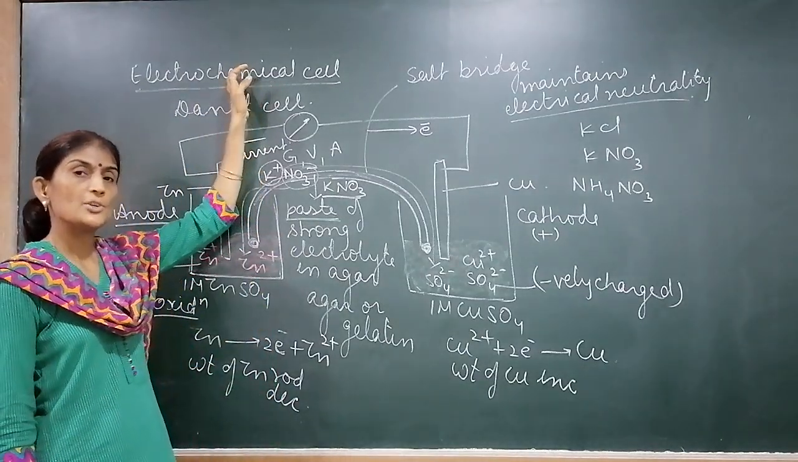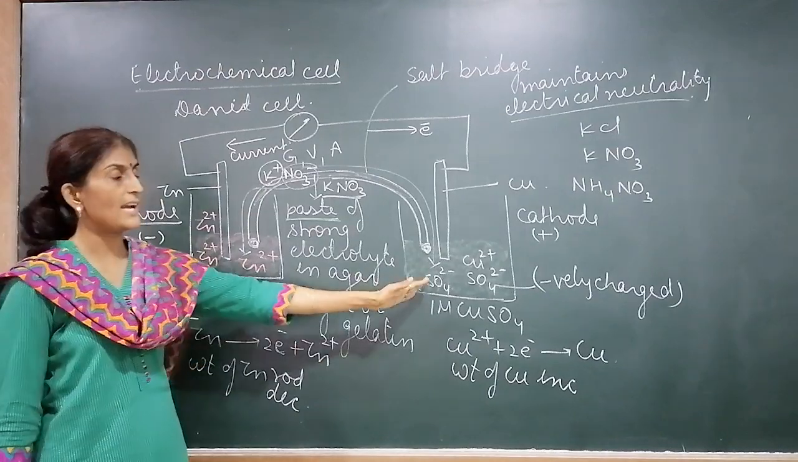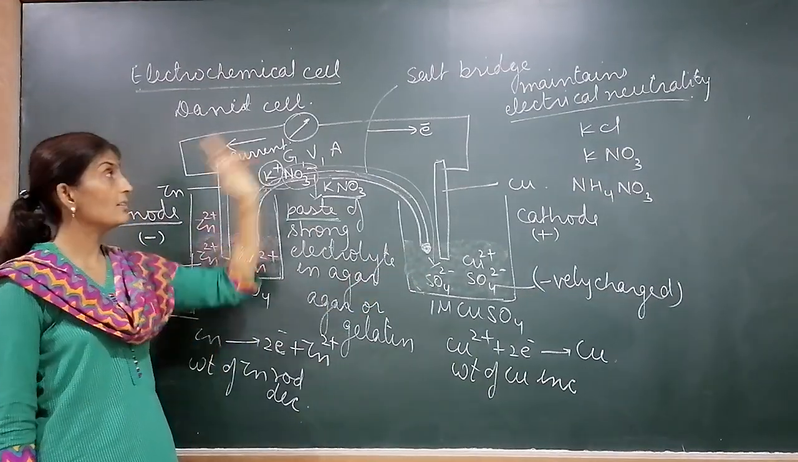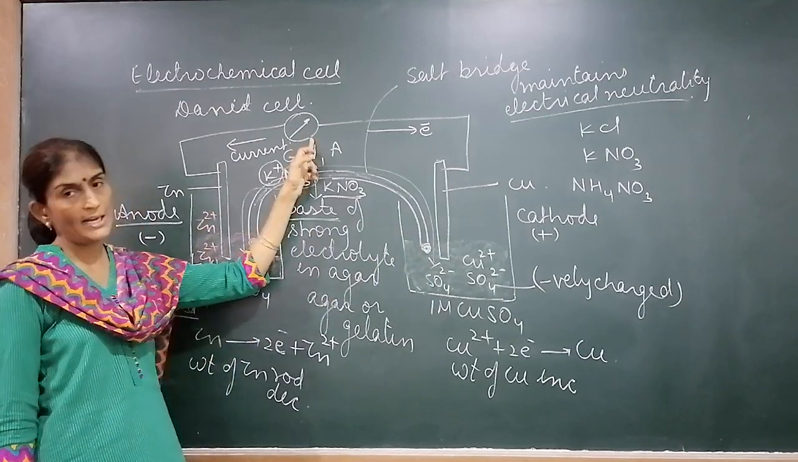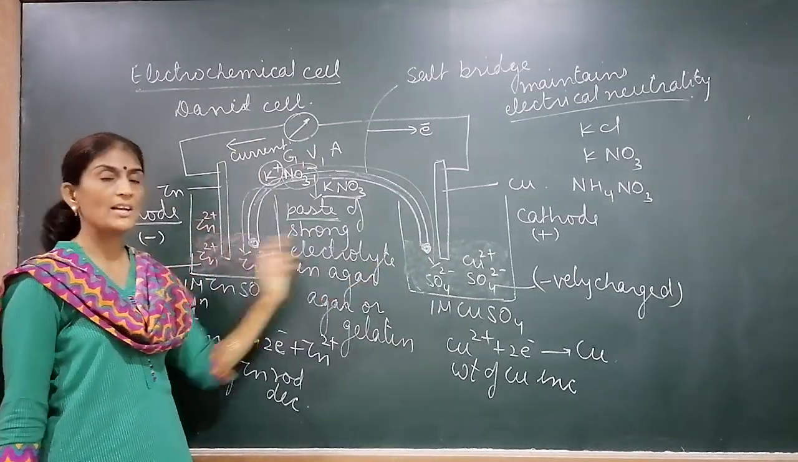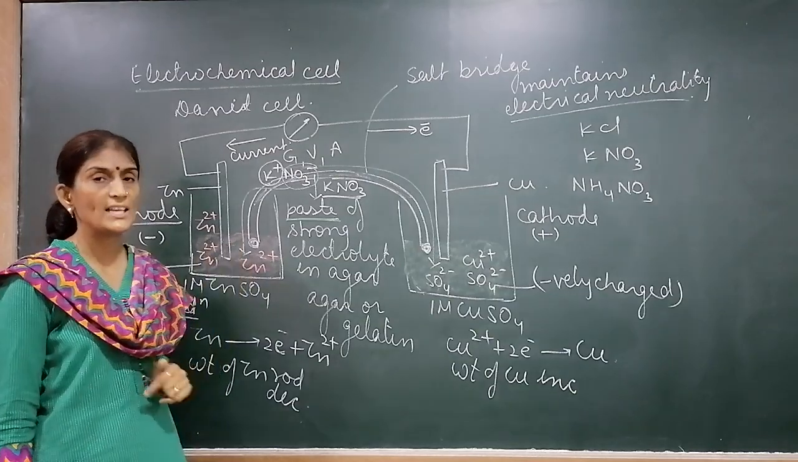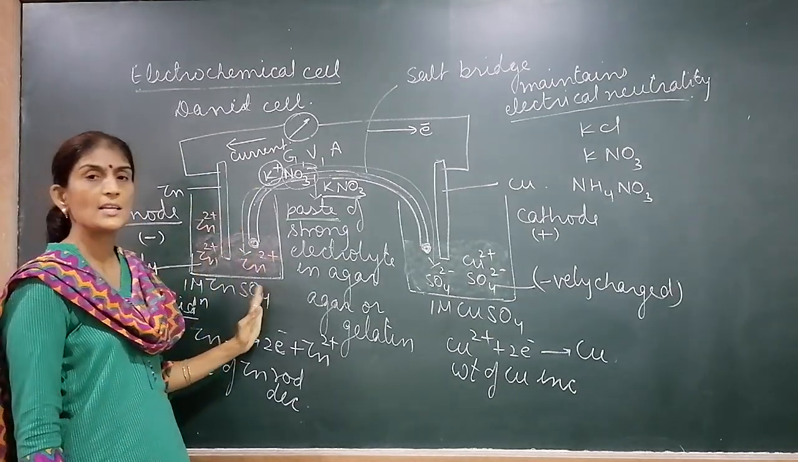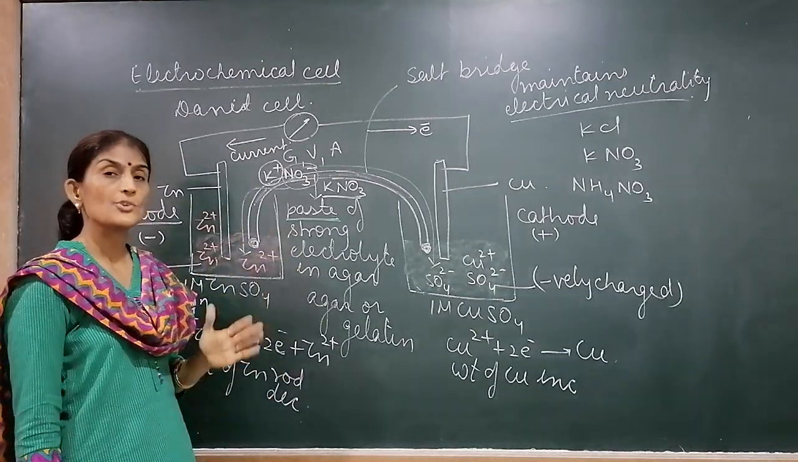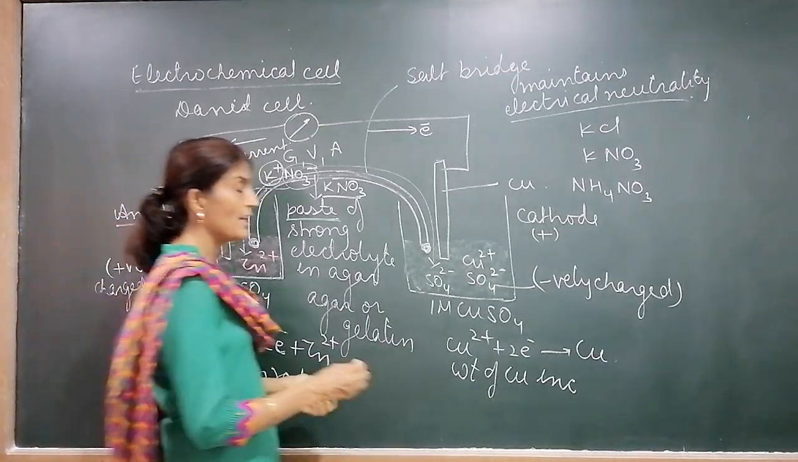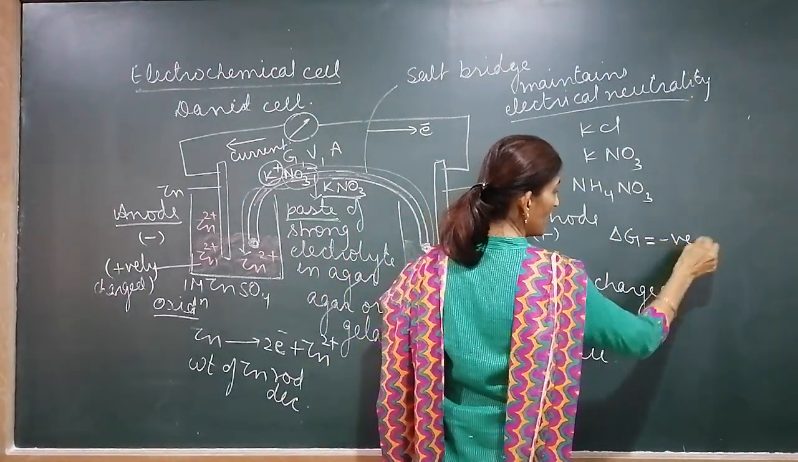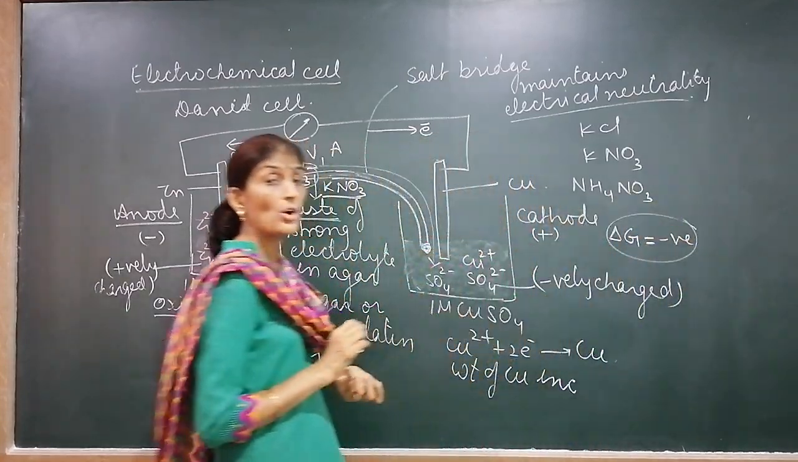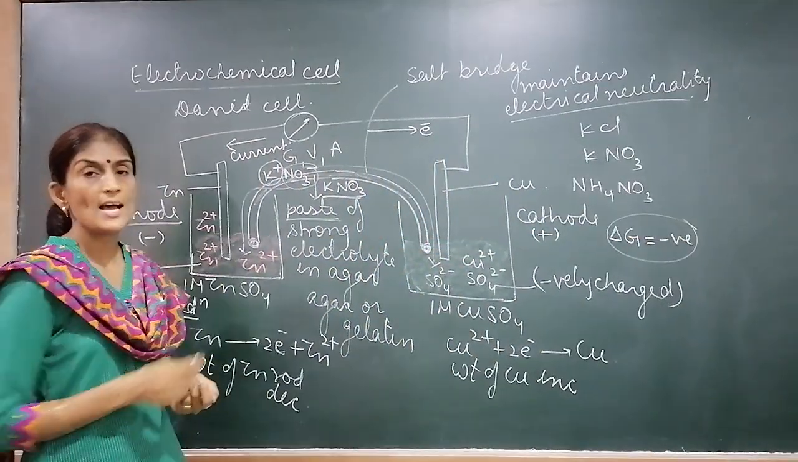Chemical energy is converted into electrical energy. Spontaneous reactions take place and current flows. What type of chemical reactions take place over here? Spontaneous. We just have to put the rod in the solution and the reaction will start. So what is the value of delta G for the reactions in the electrochemical cell? It will be negative. Why is it negative? Because the reactions are spontaneous.